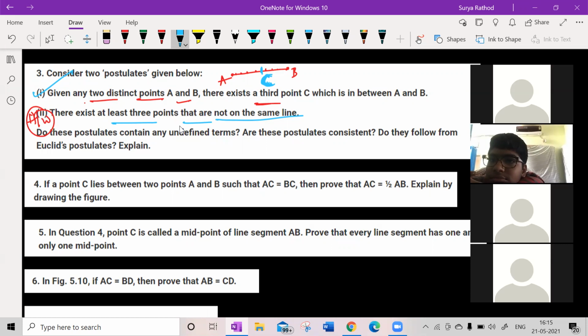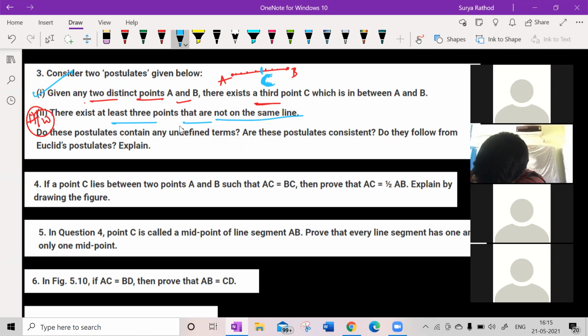What are the undefined terms here? There are many points that can lie in between. There are many points that can lie between 2 points, which are in a plane. All right. But in the postulates given here, the position of point C is not given, as in whether it lies on the line segment joining A and B over here. Getting my point? So here point C is not given any fixed position.